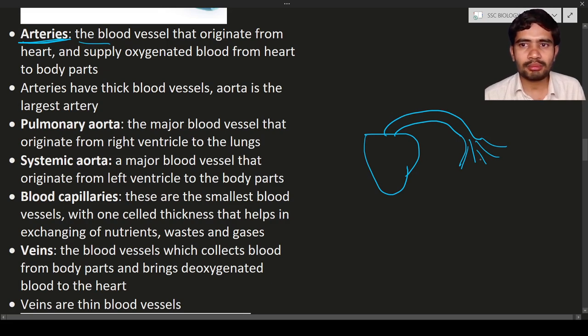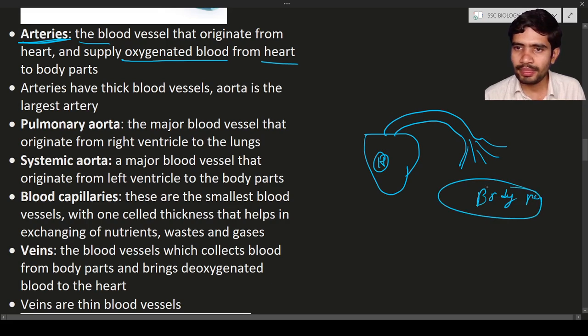They originate from the heart, which means they are coming from the heart. They are going to supply oxygenated blood, meaning blood with oxygen, from the heart to different body parts. Here you can see the different body parts; in this way they are going to supply.